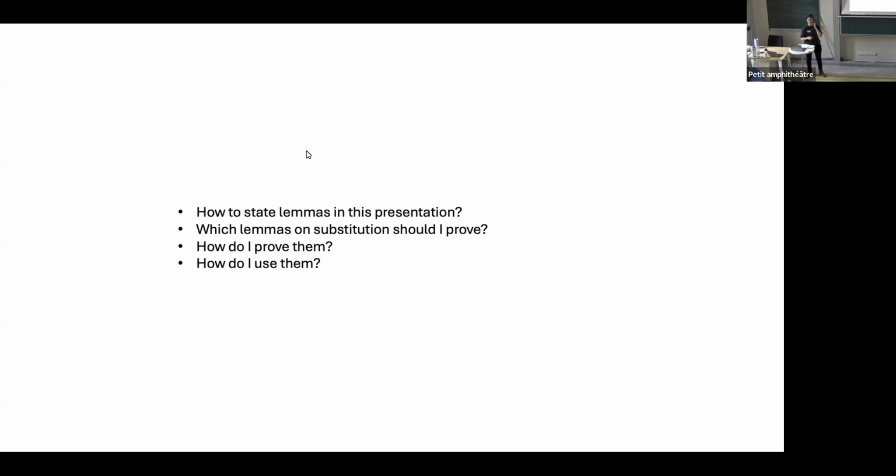So the hope of a binder library such as Autosubst is that we basically just have to know how to state lemmas in this presentation, and then there is some automation or tooling which relieves us on the later parts of this. I would not necessarily need to know which exact lemmas on substitution itself I would still need to know, for example, how evaluation behaves with substitution, but substitution alone, I wouldn't have to know these kinds of lemmas, and some of this is proved automatically for me.